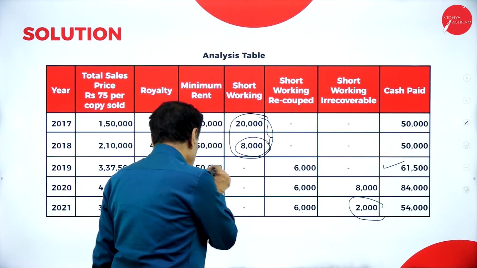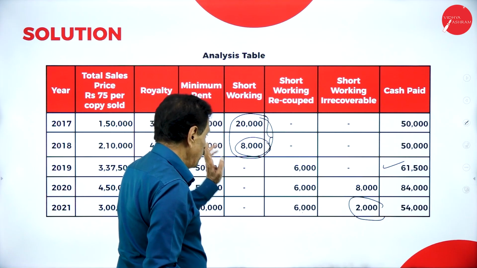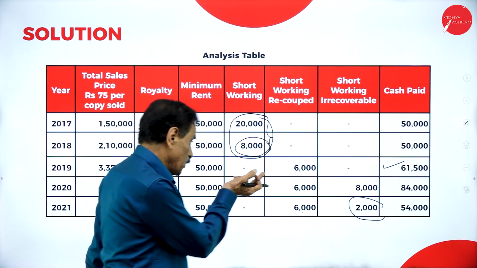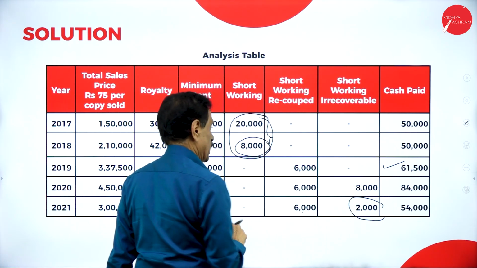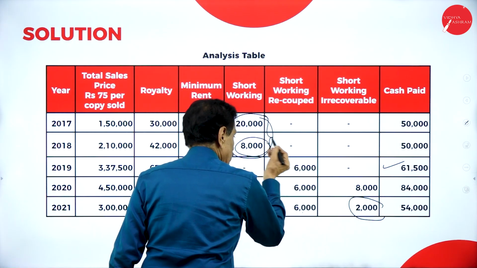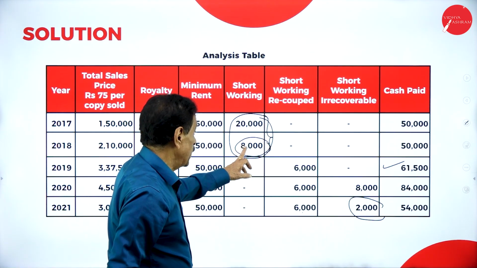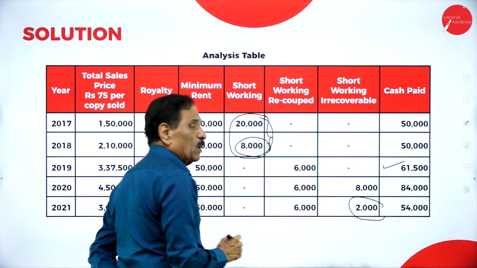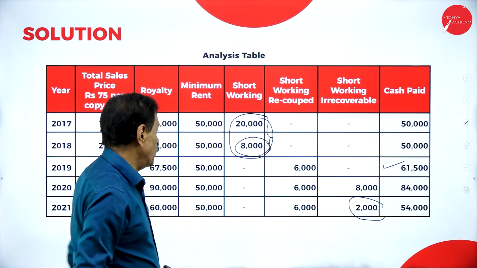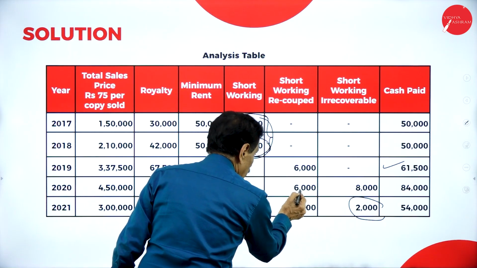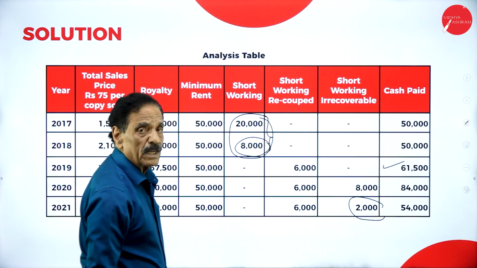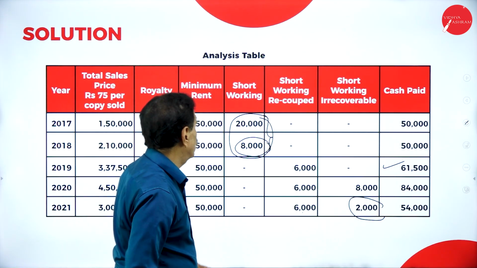22,000. Come back in the next year. Out of 22,000, how much do you recover? 6,000. How much could you not recover? 8,000. 20 minus 6 is 14,000. This is 8,000. Out of 20,000, how much do you recover? 6,000. 14 plus 8, 22,000. Then you recover how much? 6,000. How much could you not recover? 8,000. Transfer to P&L account. This we have shown here.